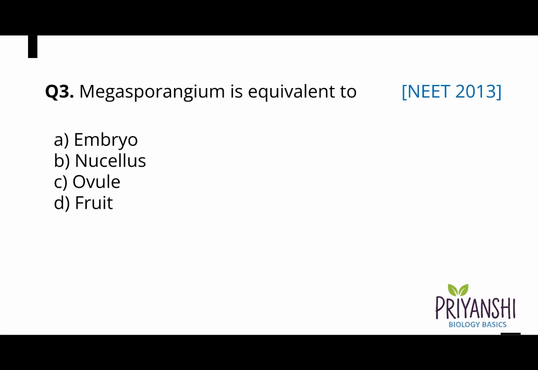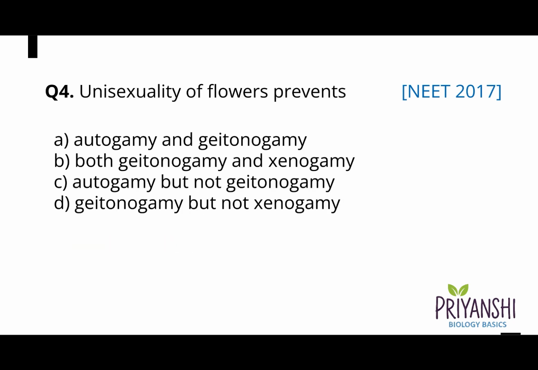Question 3. Megasporangium is equivalent to A. Embryo, B. Nucellus, C. Ovule, D. Fruit. And the correct answer is option C. Ovule.